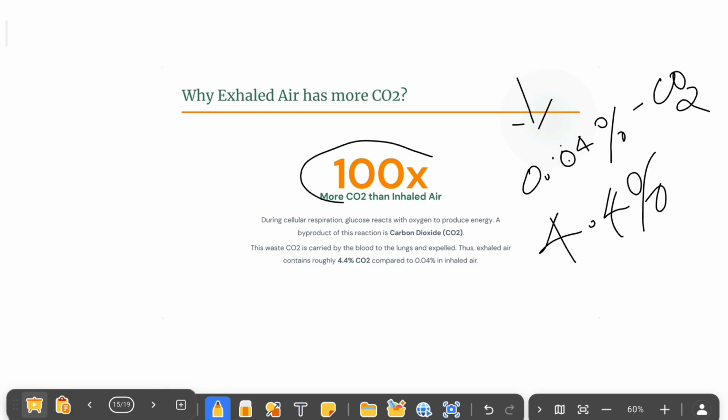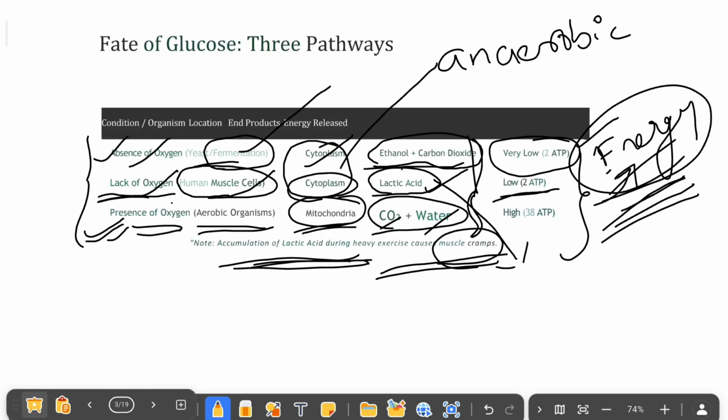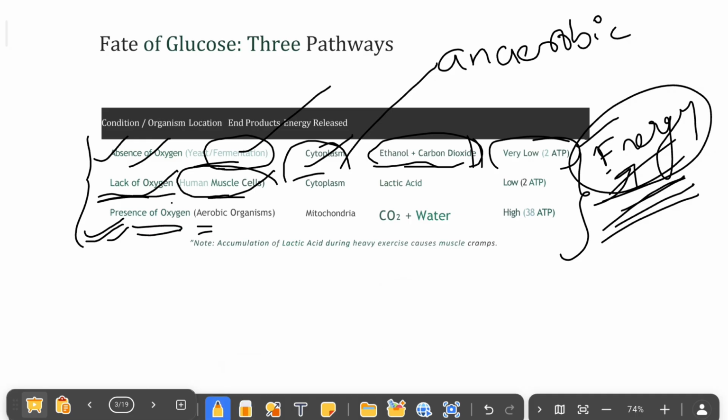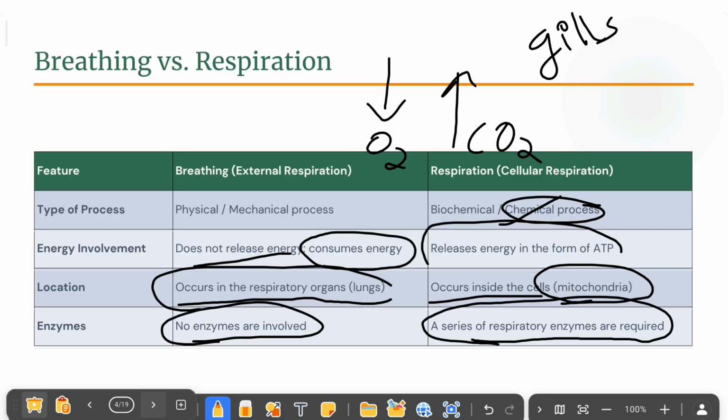So here you can see there is an increase of 100 times of carbon dioxide. From where are we getting this carbon dioxide? Actually, this carbon dioxide is a byproduct. We already saw that after respiration we get carbon dioxide as a byproduct. So this carbon dioxide is the reason for the increase to 4.4% while we are exhaling the air.